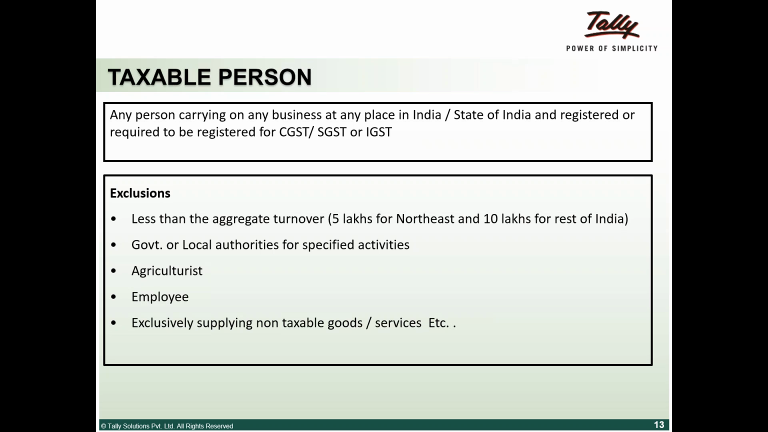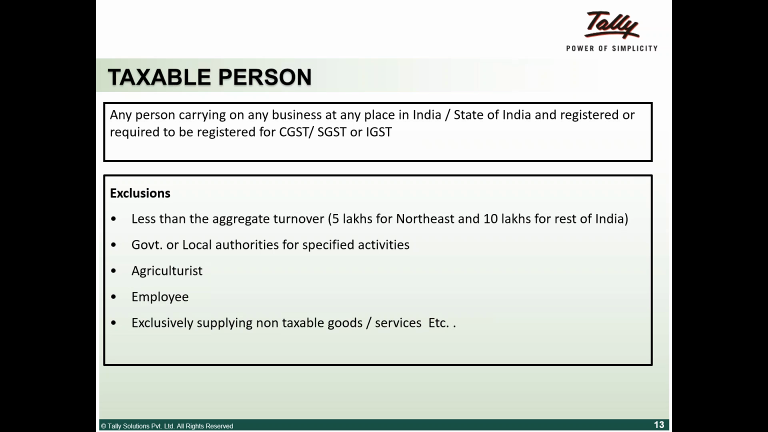There are some exclusions. As I told you earlier also, if your aggregate turnover is less than 5 lakhs in the Northeast and 10 lakhs in the rest of India, you will not be a taxable person. Government or local authorities for specified activities, if they are only procuring material, will not be deemed a taxable person. An agriculturist will not be deemed a taxable person. Employees will not be deemed taxable persons. Exclusive supplies: if your goods or services are exclusively supplied as non-taxable goods, then you are not a taxable person.